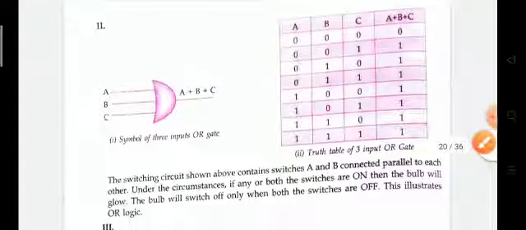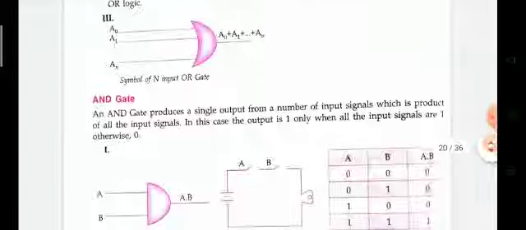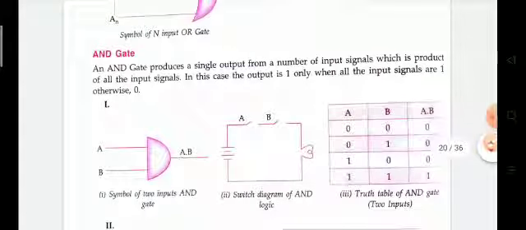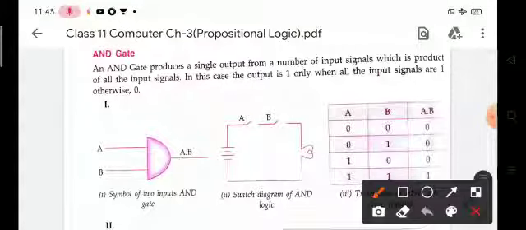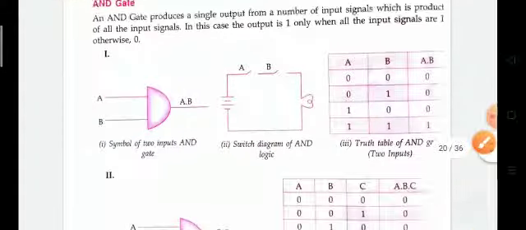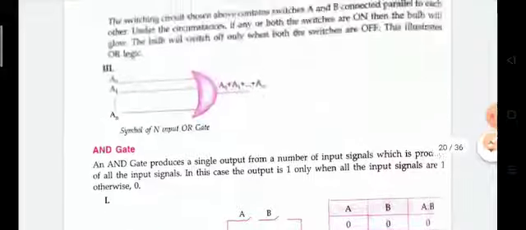Now the next one is the AND gate. The AND gate produces one output signal from a number of input signals, which is the product of all the input signals. Here the condition is: when both conditions are true, then the output will be true, otherwise false. Look at this symbol of an AND gate, and this is the truth table of the AND gate.